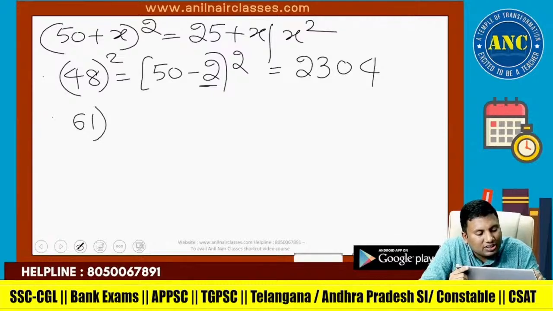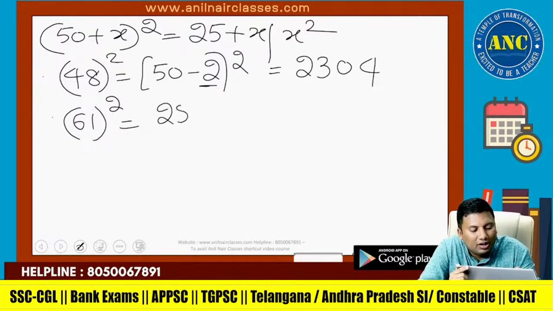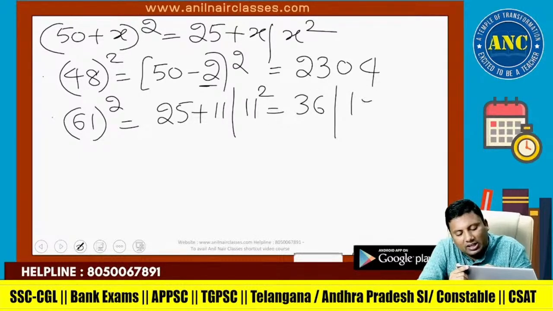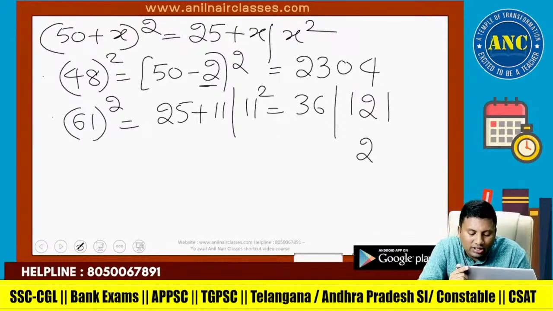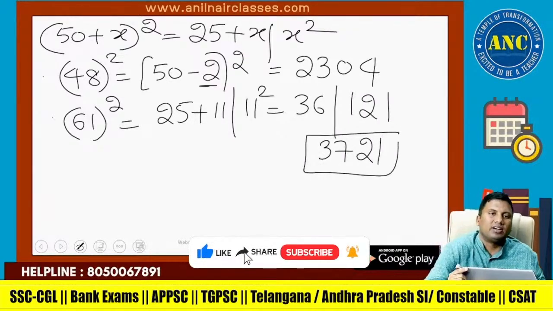Suppose it is 61 square. 61 is 11 more than 50, so 25 plus 11 is 36, slash 11 square, which is 121. Only the last two digits are to be written: 21. 1 carried. 36 plus 1 is 37.